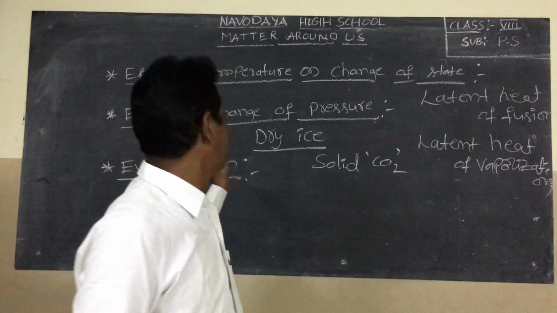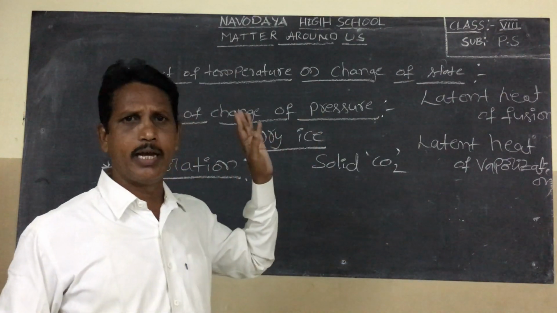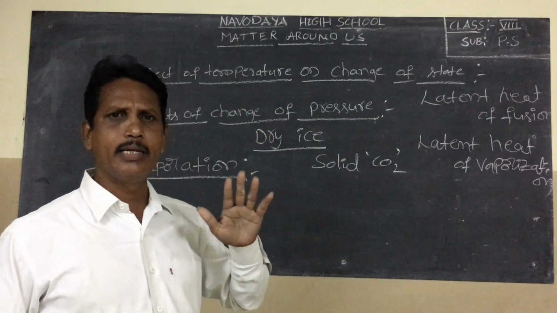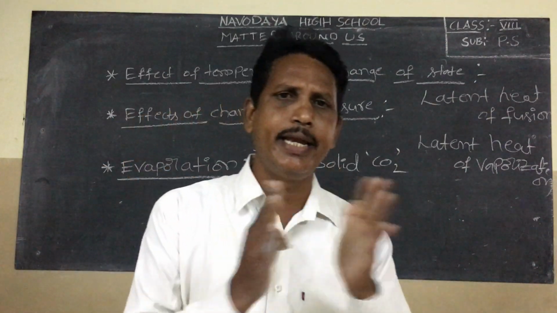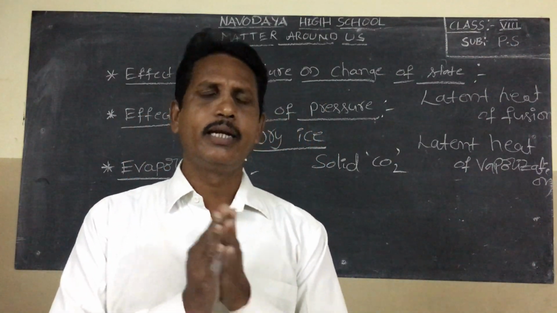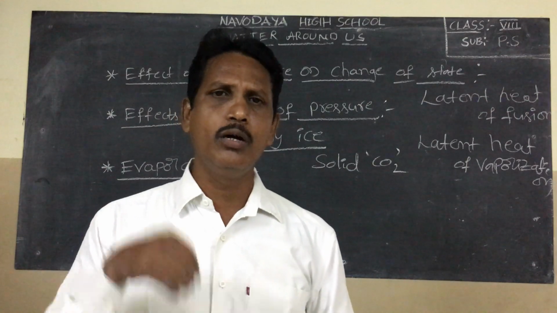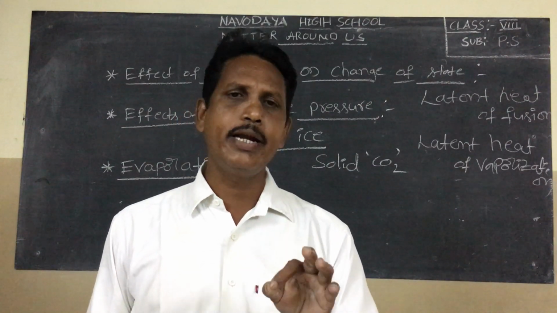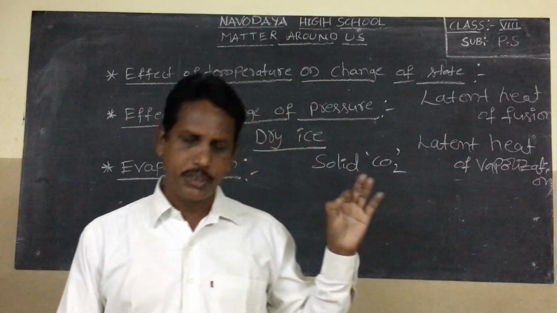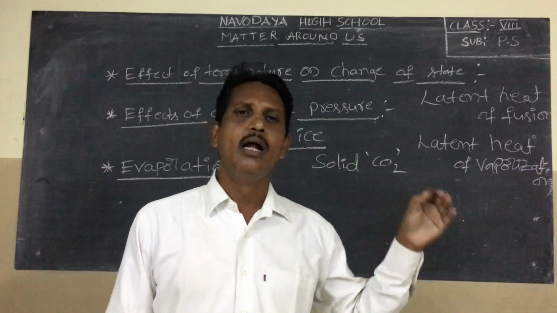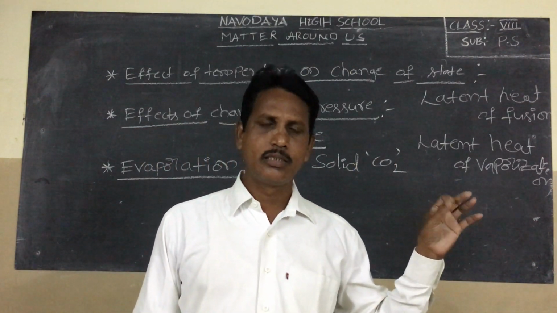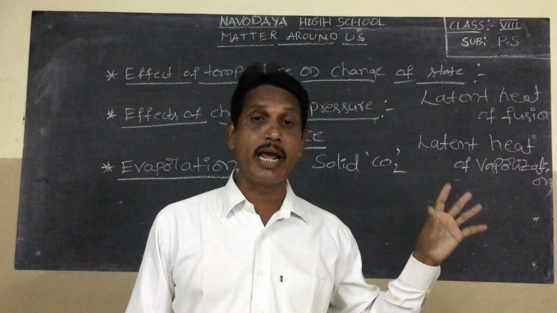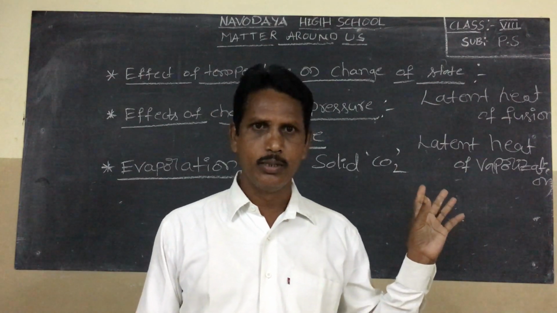If pressure increases, the volume of gases decreases, and sometimes the gas is converted into solid state. The solid carbon dioxide is called dry ice.